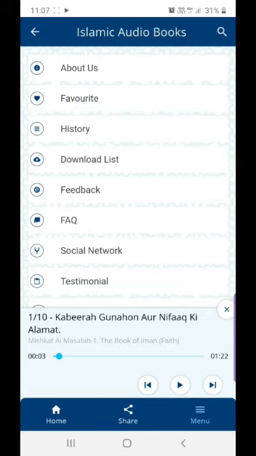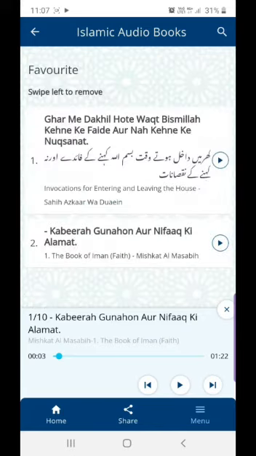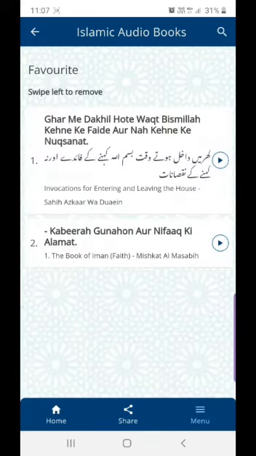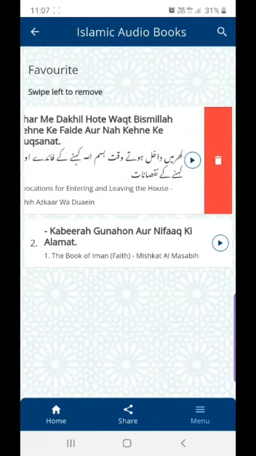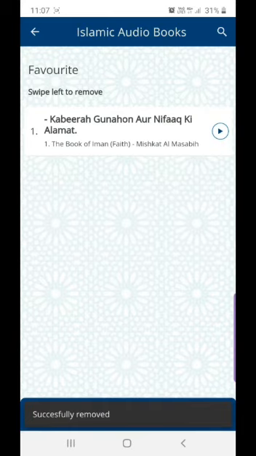And now you can see both your files are marked as favorites. In order to delete any of the audio files as favorite, just left swipe and click on the red icon.